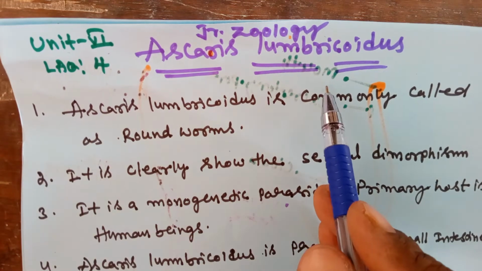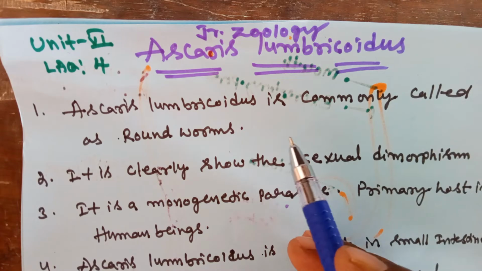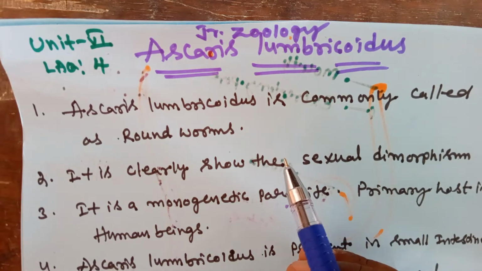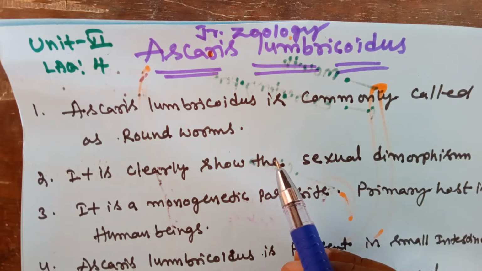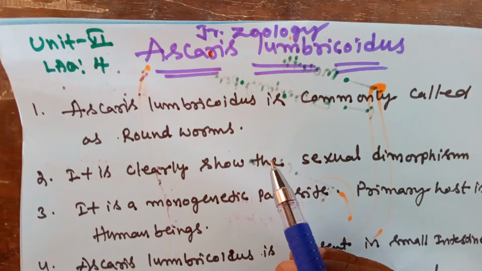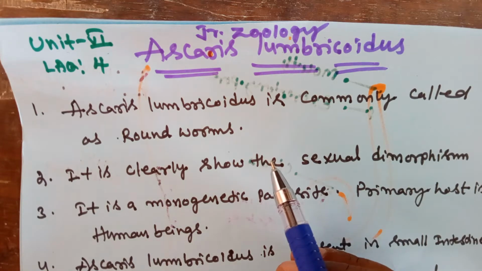Ascaris lumbricoides. It is a parasite. You know how to define a parasite; you have an idea about that. What is a parasite? When any two different species live together and only one species is benefited, the benefited species is called the parasite, and the one who provides the shelter is called the host. The host is affected.